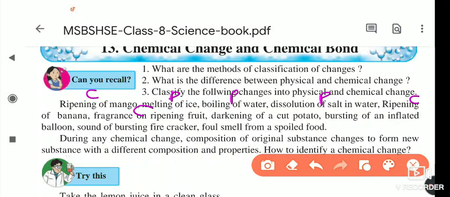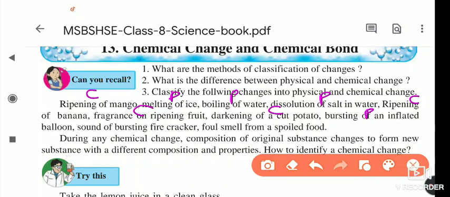So this darkening of cut potato is a chemical change. The substance comes in contact with oxygen and changes to its oxide, so we do not get the original substance. Here it is a chemical change. Bursting of an inflated balloon: once the balloon bursts, the original material is still there. The rubber of the balloon and the air are not changed, so it is a physical change.